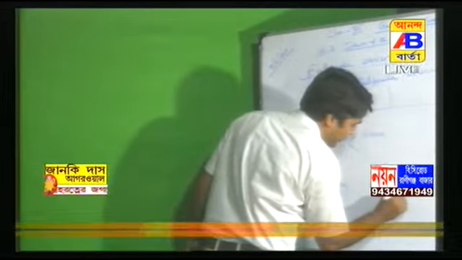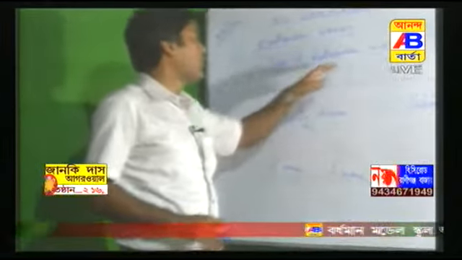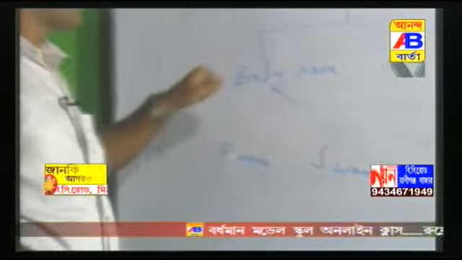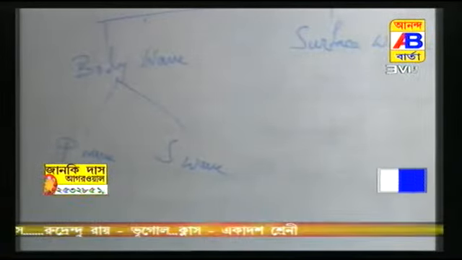Now body wave is also further divided into two parts. One is P wave, another one is S wave. I will discuss P wave and S wave later. So first, types of earthquake waves: there are two types, body wave and surface wave. Then body waves are further divided into two types: P wave and S wave.